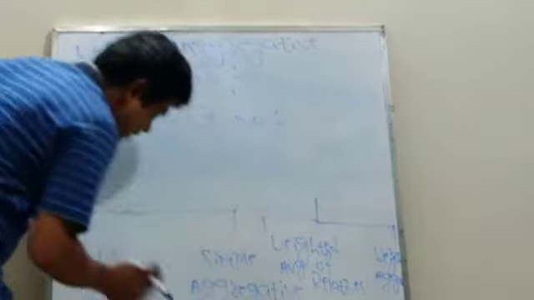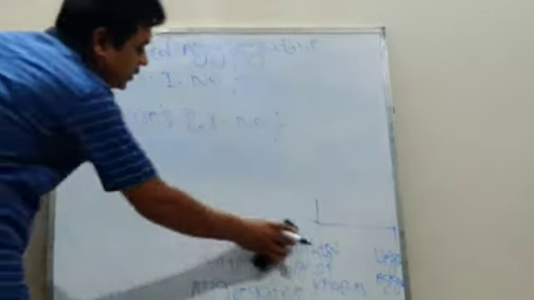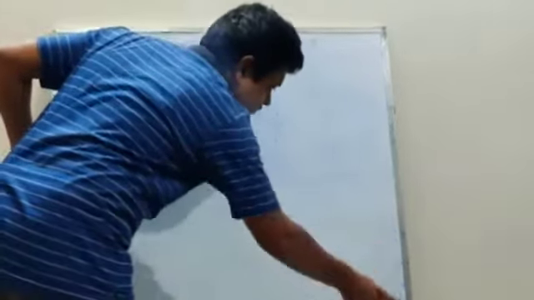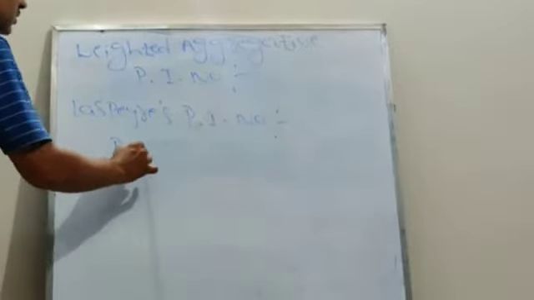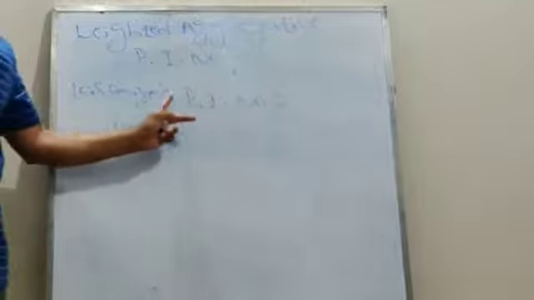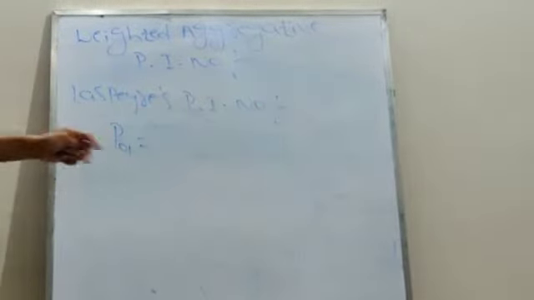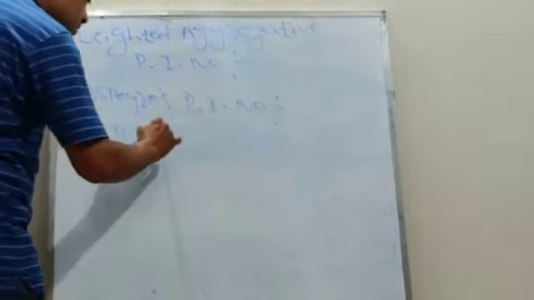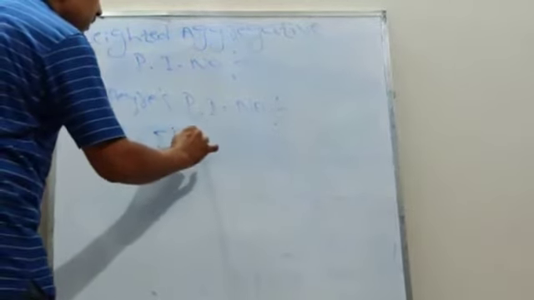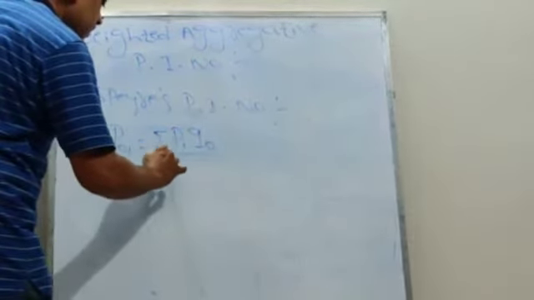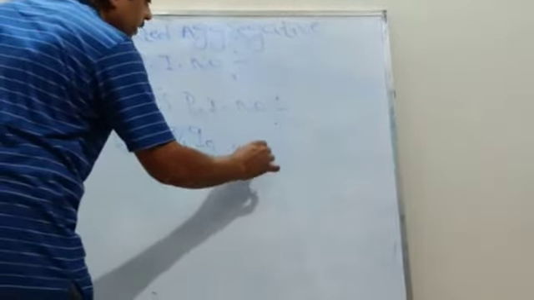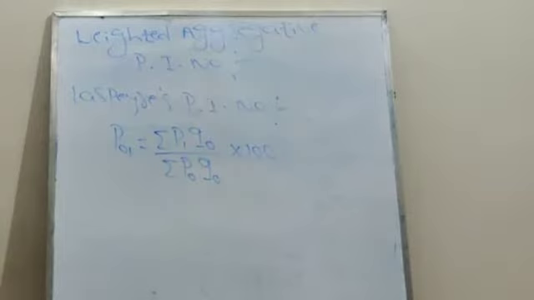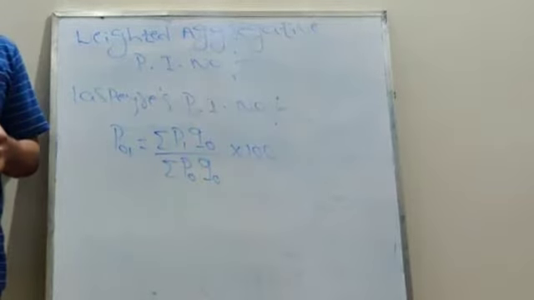The formula for Laspeyres price index number: P01 equal to summation P1 Q0 divided by summation P0 Q0 into 100.